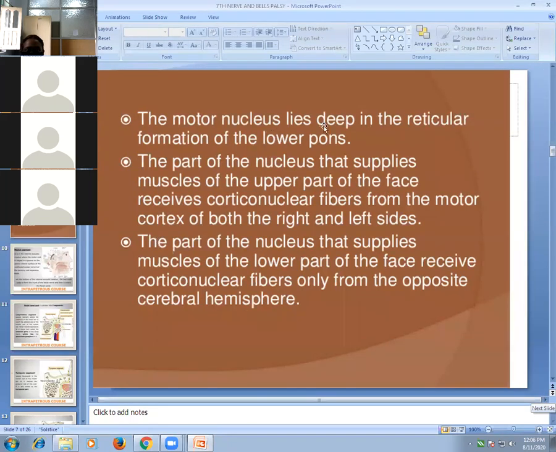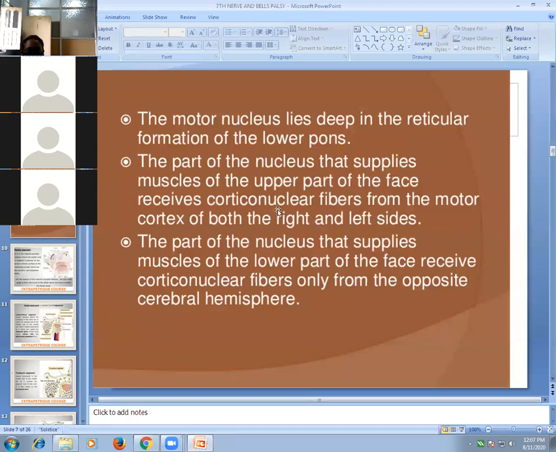The motor nucleus lies deep in the reticular formation of the lower pons. The part of the nucleus that supplies the muscles of the upper part of the face receives corticonuclear fibers. Corticonuclear fibers means fibers from the cerebral cortex, the fibers from the motor cortex from both sides, right as well as left side.